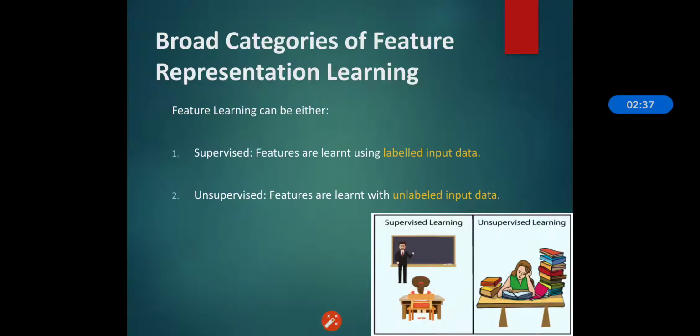There are basically two broad categories of feature representation learning. The first one is supervised and the second is unsupervised. In supervised feature learning, features are learned using labeled input data. We can take the example of supervised neural networks, multi-layer perceptron, dictionary learning and so on. And in unsupervised learning, features are learned